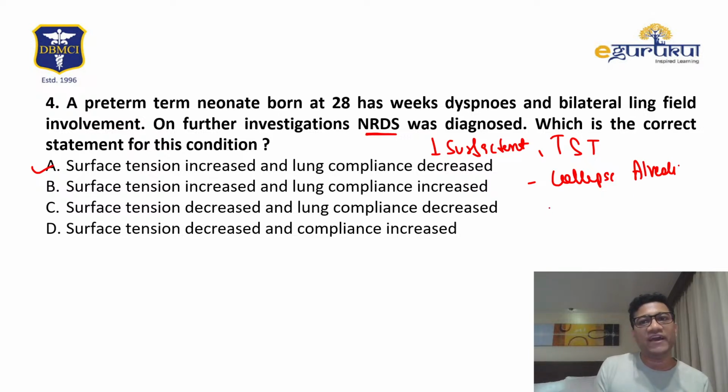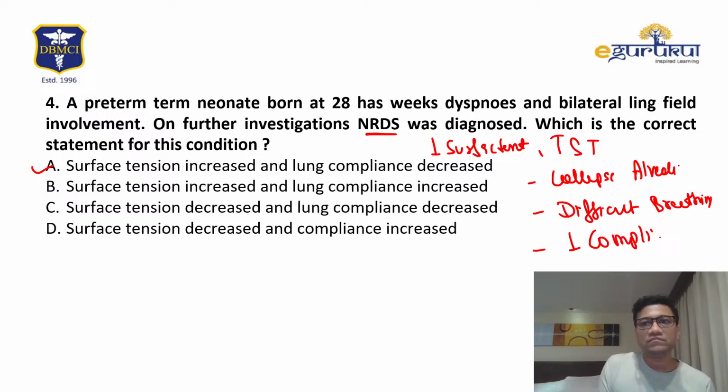So the alveoli collapse, and that's why there is difficulty in expansion of the lung. Difficult breathing, and that causes decreased compliance. So compliance is decreased in this particular case. So the answer is A.